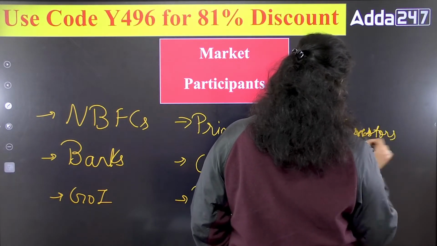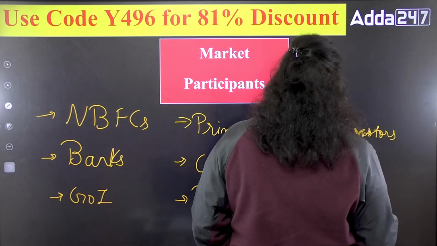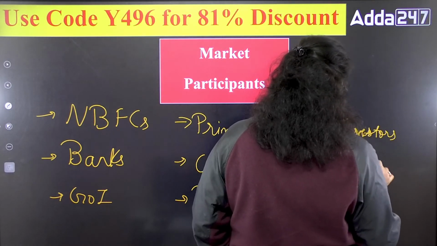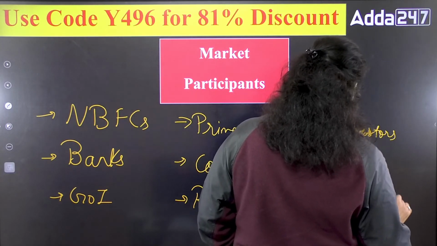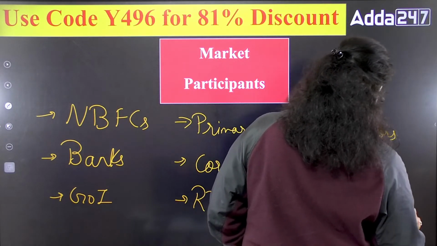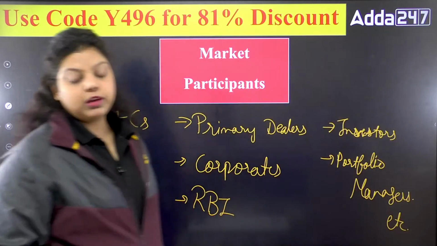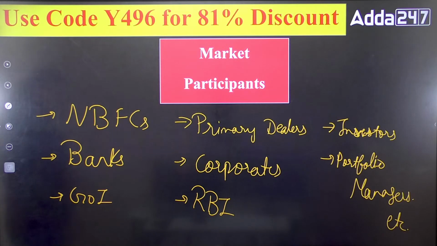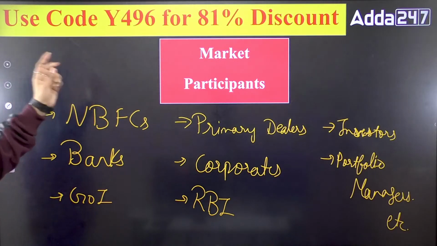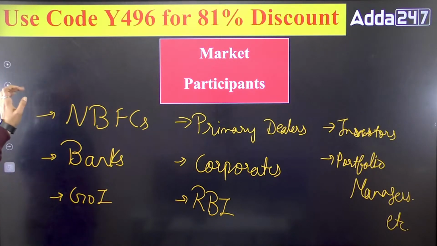Like you and me can also participate. Then we have portfolio managers. They can also participate. So all these are the market participants who are participating in the financial market to fulfill their need of money. All these are the market participants who are participating in the market, right?